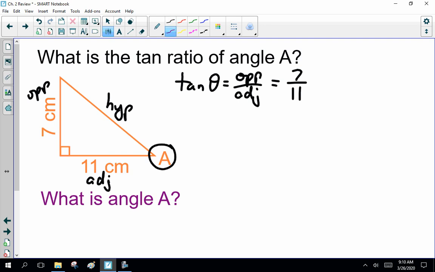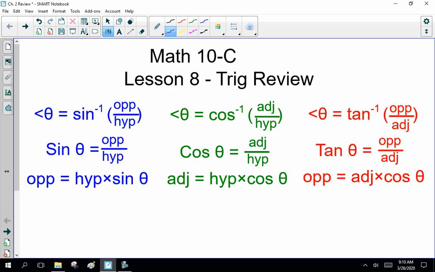Okay? That's it. Now, what's angle A? I'll go back here. Angle is inverse tan of opposite over adjacent.